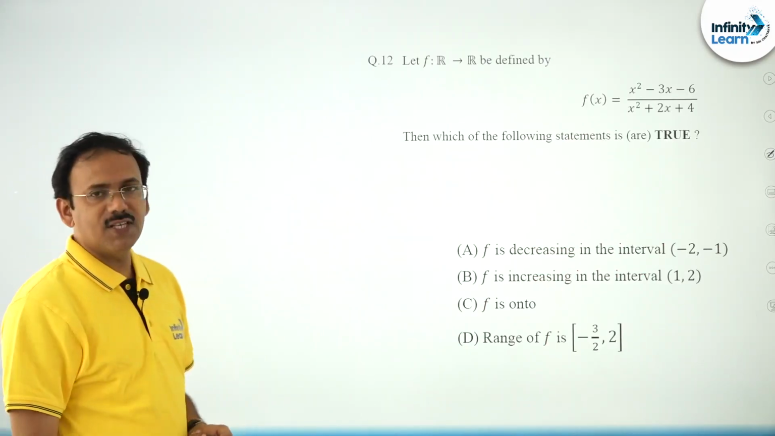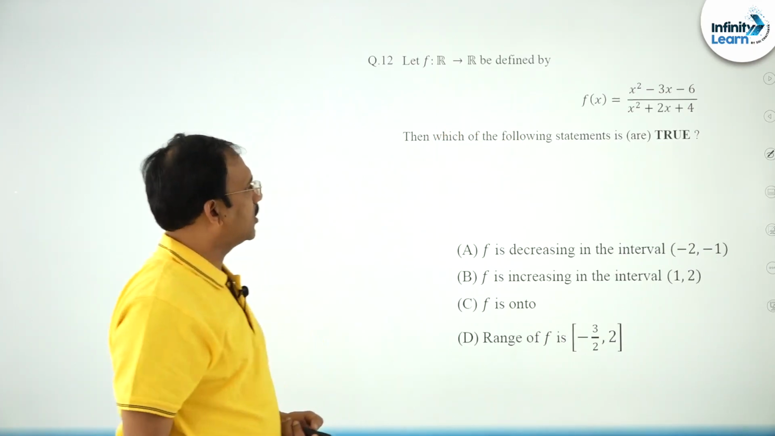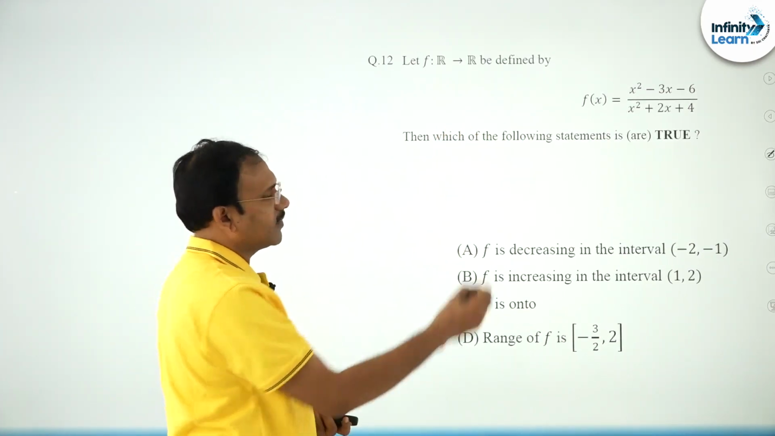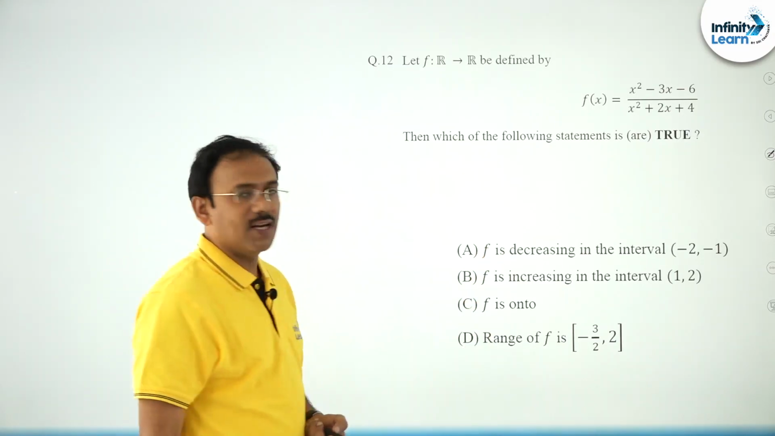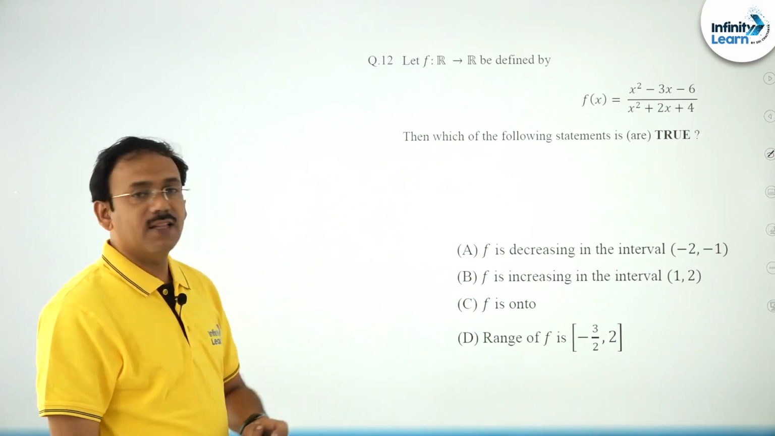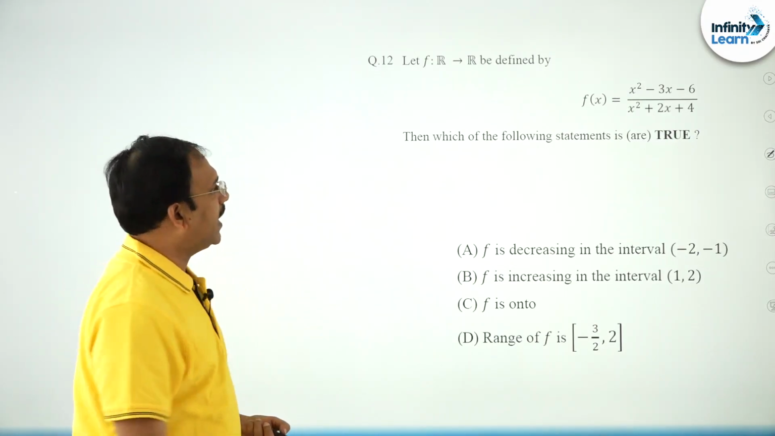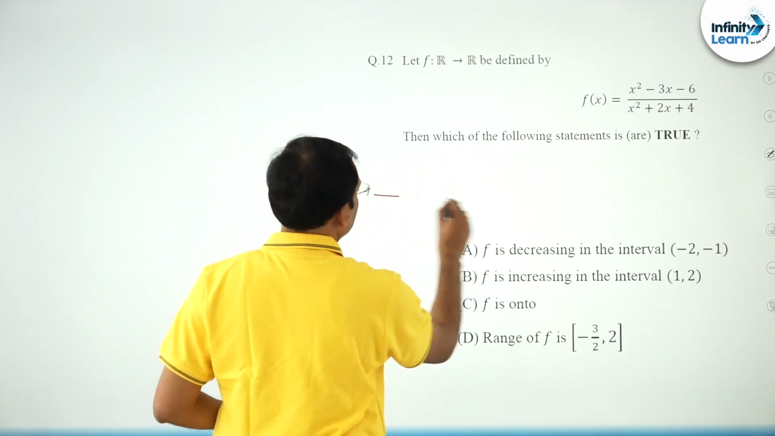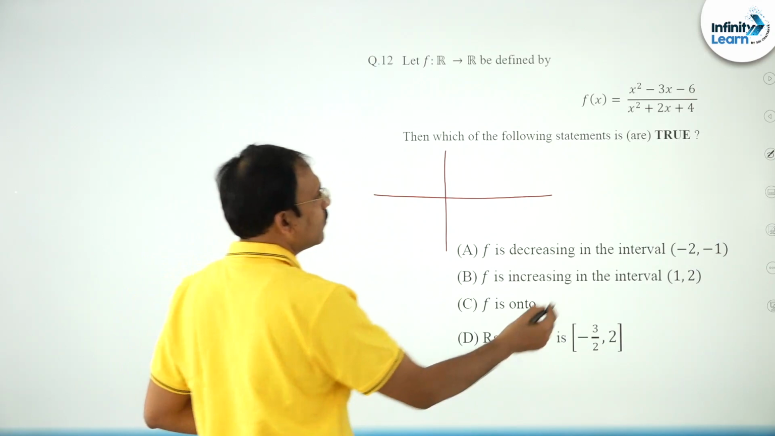The next question, friends. f of x is given as a function, and he is asking which of the following is true. f is decreasing in the interval -2 to -1, increasing in the interval 1 comma 2, f is onto, and the range is this. To understand this function, try to draw its graph, and before that you have to take the derivative of it.